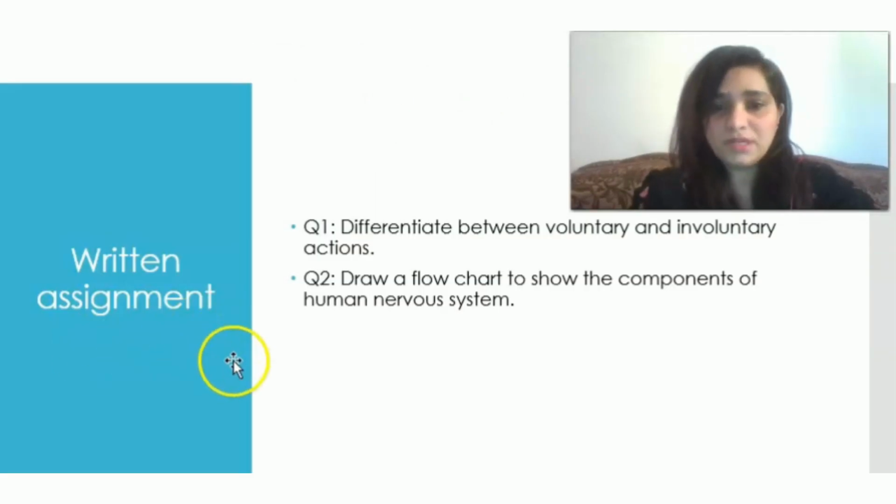Now what is your written assignment? Differentiate between voluntary and involuntary actions. Also mention their examples. The second question is, draw a flow chart to show the components of the human nervous system.